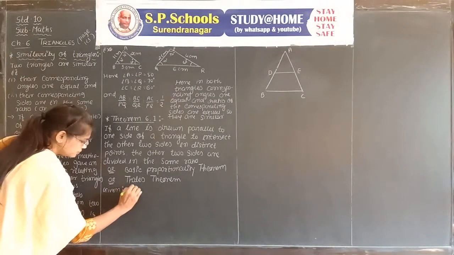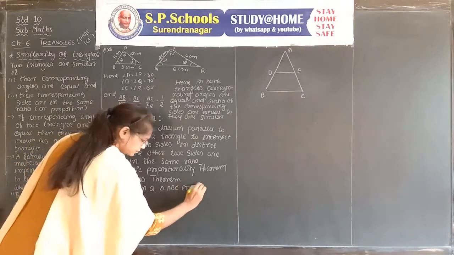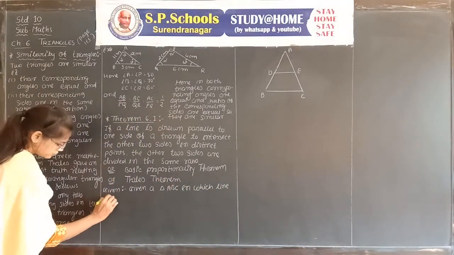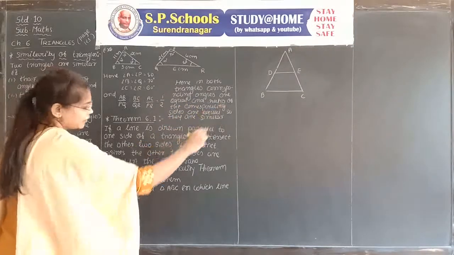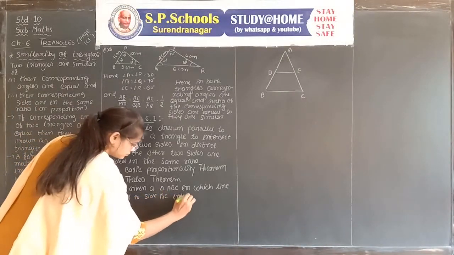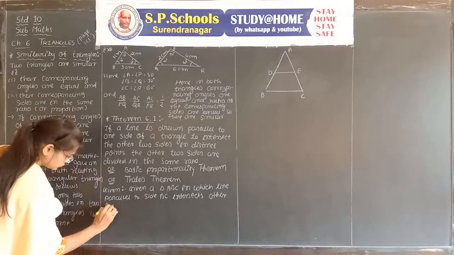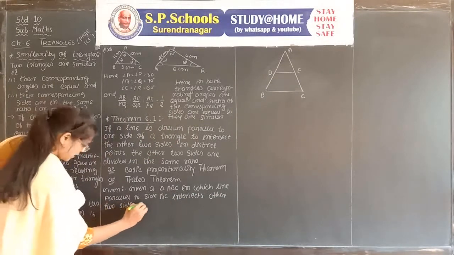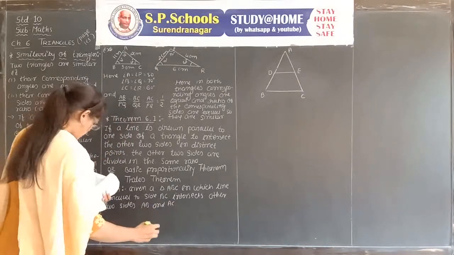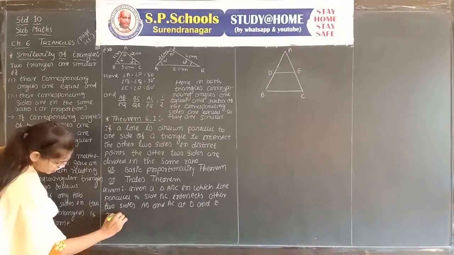Given a triangle ABC in which a line parallel to side BC intersects the other two sides AB and AC at D and E respectively.